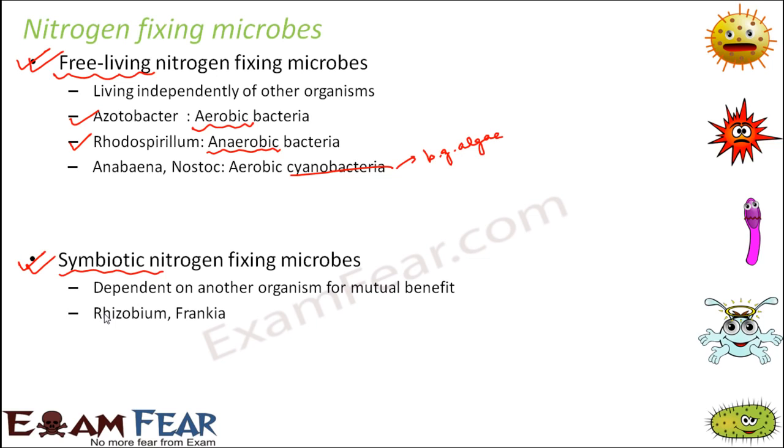That is, it converts the atmospheric nitrogen, which was unusable, into a usable form in the soil, and with that usable form of nitrogen, the plant can utilize it for its own purpose, because the plant needs nitrogen to make proteins, DNA, and other biomolecules. So both the plant as well as the Rhizobium bacteria get benefited from each other. That is a symbiotic relationship. So these are the two categories of nitrogen fixing microbes. One is free living and the other is symbiotic.